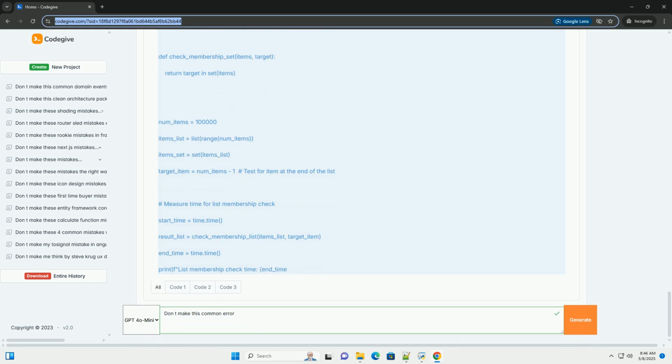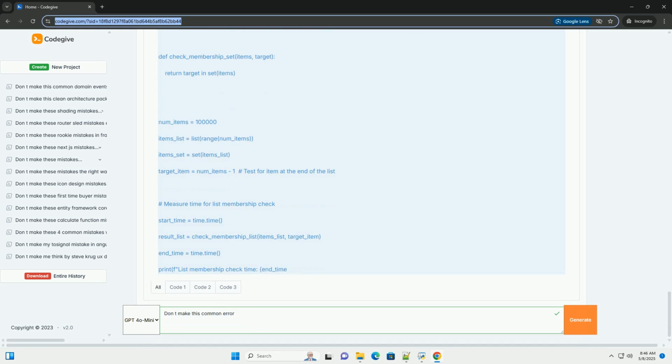3. Focus on the 80/20 rule, the Pareto principle. The Pareto principle states that roughly 80% of effects come from 20% of causes. In terms of performance, this means that a small portion of your code is likely responsible for the majority of the performance issues. Focus your optimization efforts on that critical 20%. 4. Optimize at the right level.